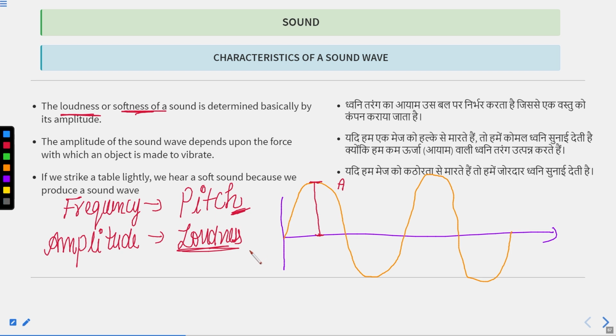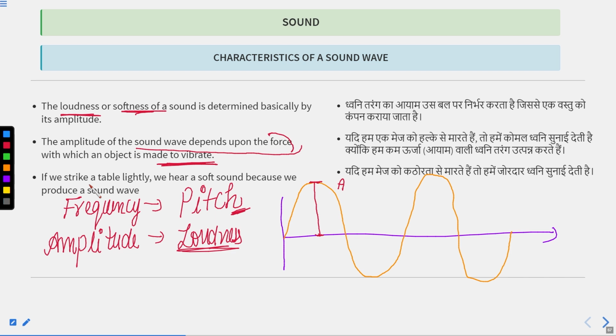Okay, so how high the amplitude is will be associated with how much energy we are utilizing in producing that sound, because sound is also a form of energy. The more energy the sound has, the greater the amplitude, and if the amplitude is greater, the sound will be louder. So the amplitude of a sound wave depends upon the force or energy with which the object is made to vibrate.